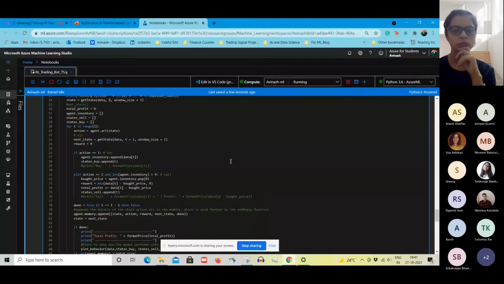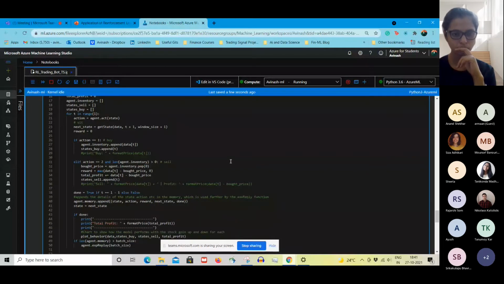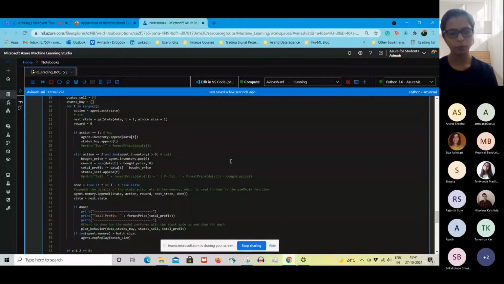There will be an environment, and there will be an agent that learns from some kind of neural network. In this whole tutorial we have seen this structure. It's called DQN, the deep Q learning model, which is very self-explanatory: there is a deep neural network that is used to get the Q values.